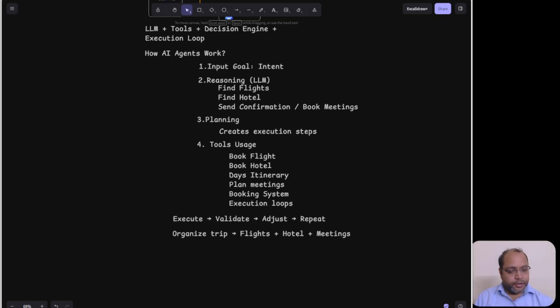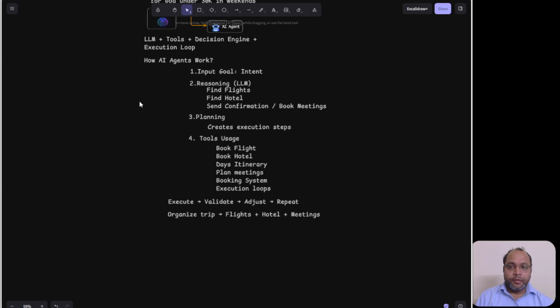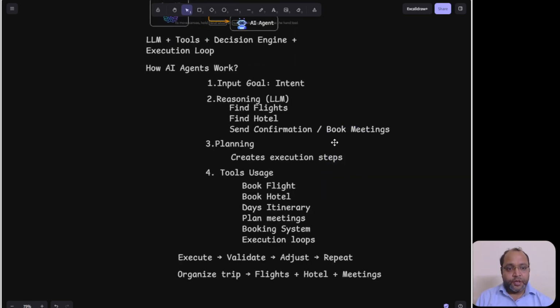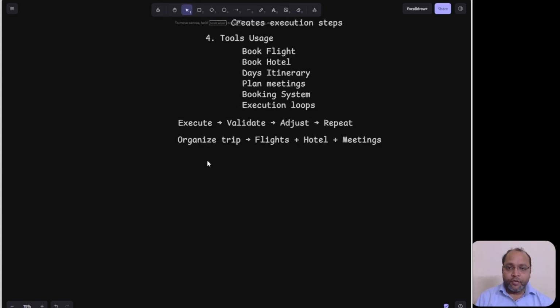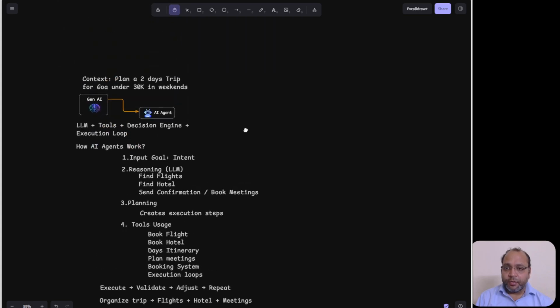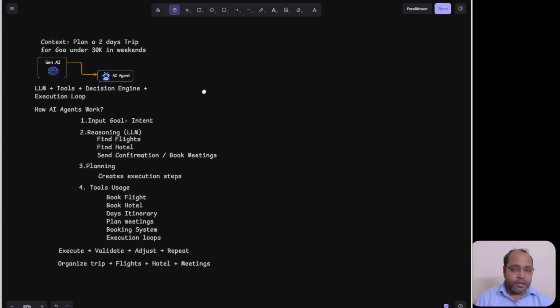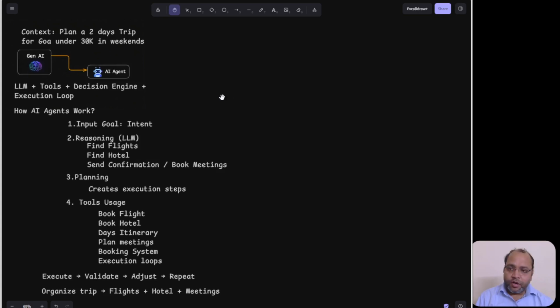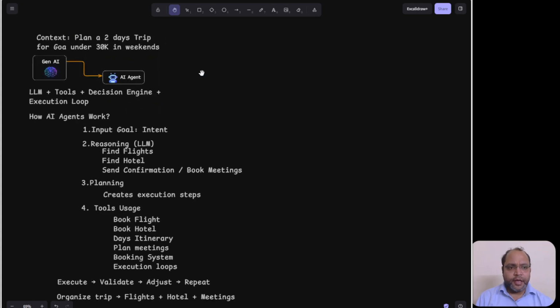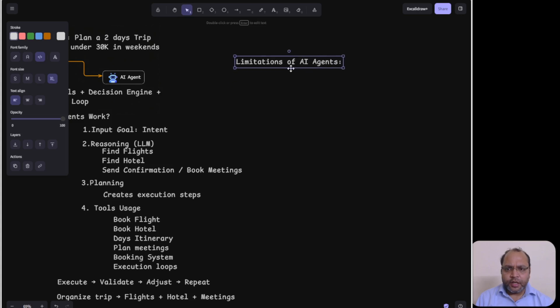These are all the good things I described about the agent, but being an experienced developer, you also understand the limitations. We cannot only talk about the good things; we should also know what the limitations of AI agents are. I think this is important for you as well. So let's understand the limitations.